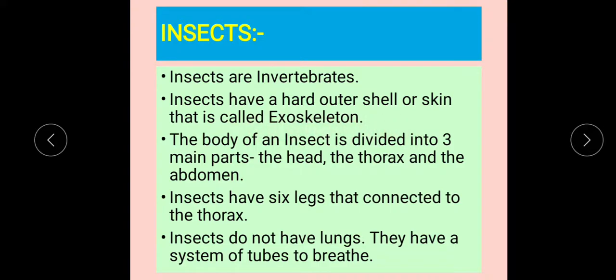Okay? Now next point, the body of an insect is divided into three main parts. What are the three main parts? The head, the thorax and the abdomen. Okay? The body of an insect is divided into three main parts: the head, the thorax and the abdomen. All the insects have 6 legs that are connected to the thorax. Thorax is the middle portion, right?